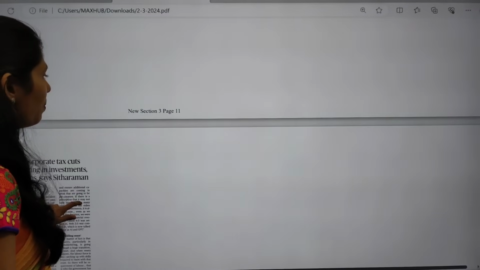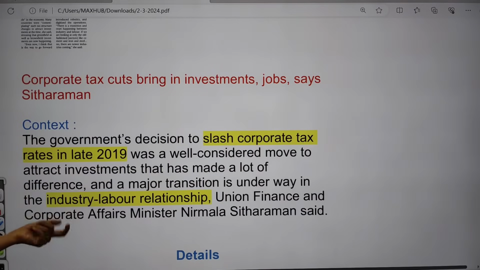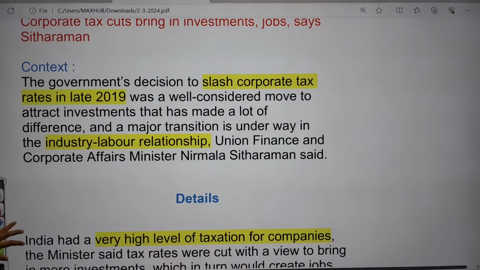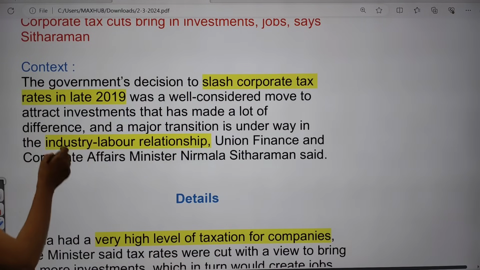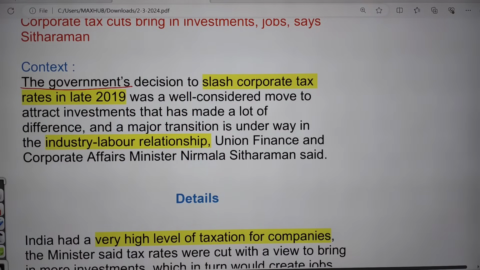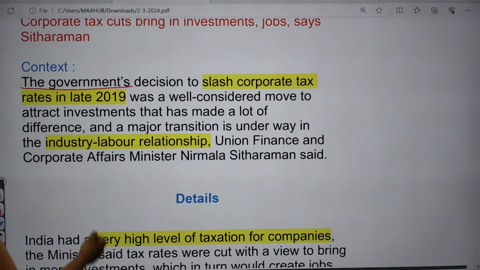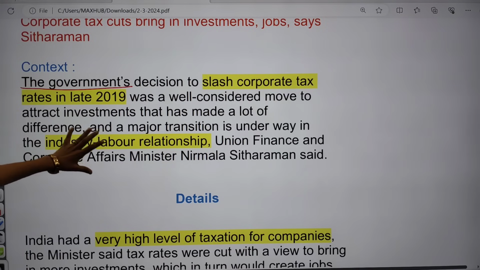And the next important topic, as I said, is corporate tax, and this is the last topic of discussion. Now let us see this topic. If you see the context, it says that recently our finance minister was answering questions from students of JNU. They asked about corporate tax, and she gave the answer.